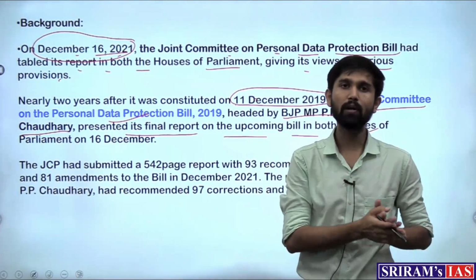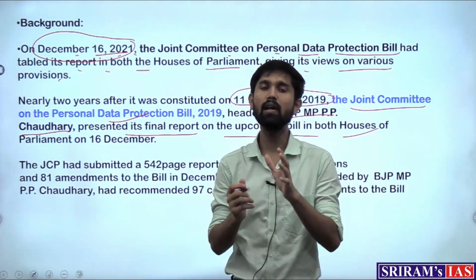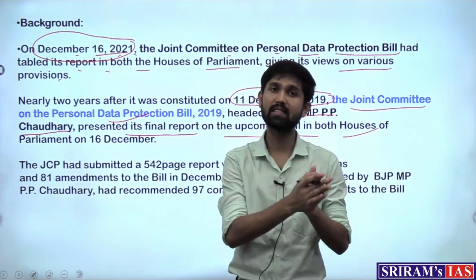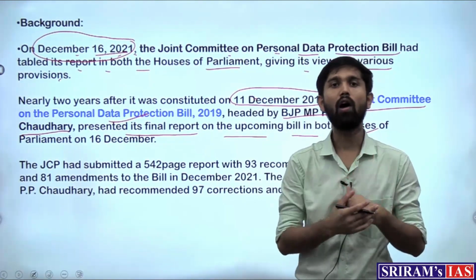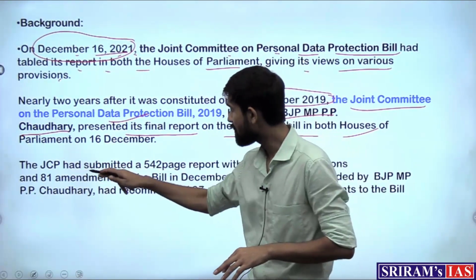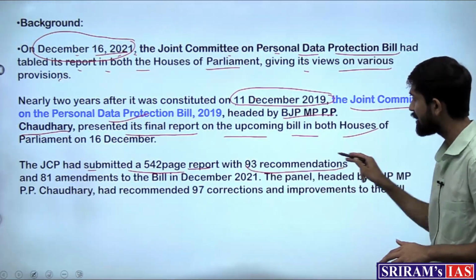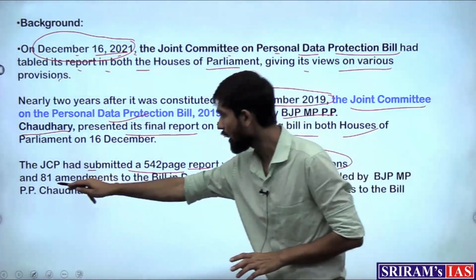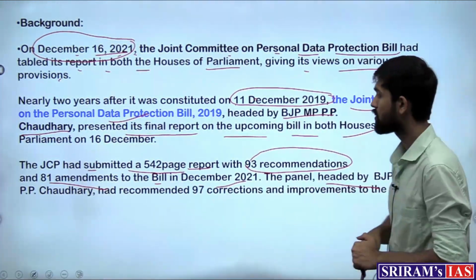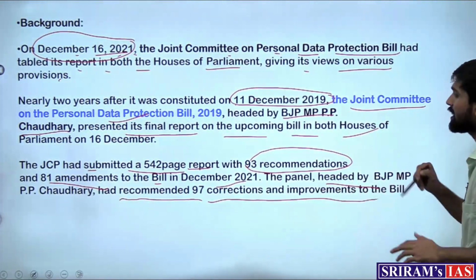Now when the report was submitted on December 16, 2021, the government then saw the changes, and finally it has now decided, after looking at them. The JCP had submitted a 542-page report with 93 recommendations and 81 amendments to the bill in December 2021, and the panel, which was headed by the BJP MP, had recommended 97 corrections and improvements.